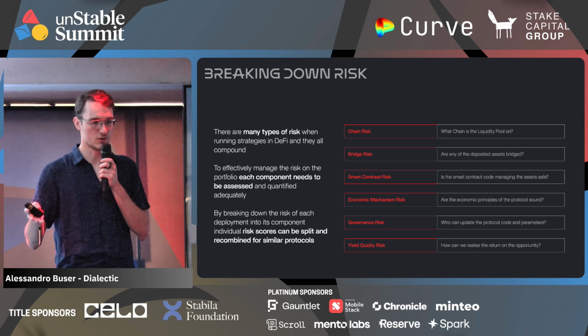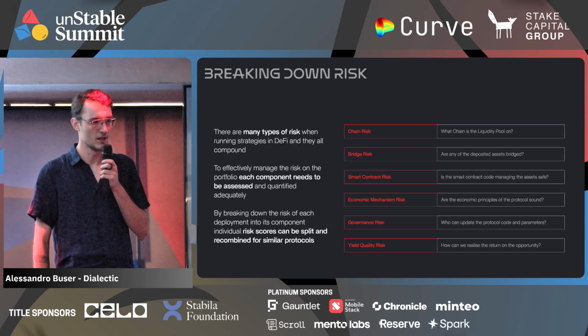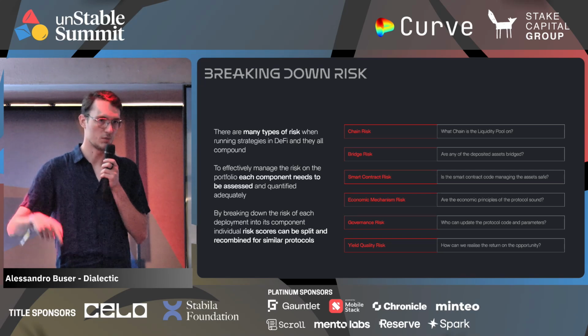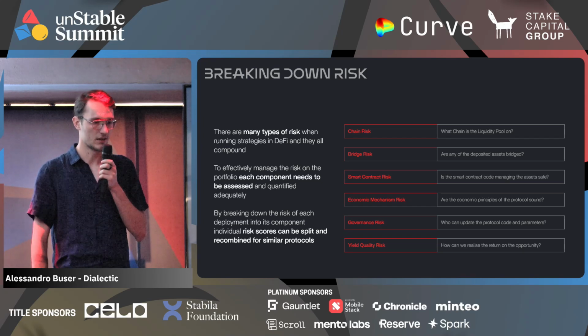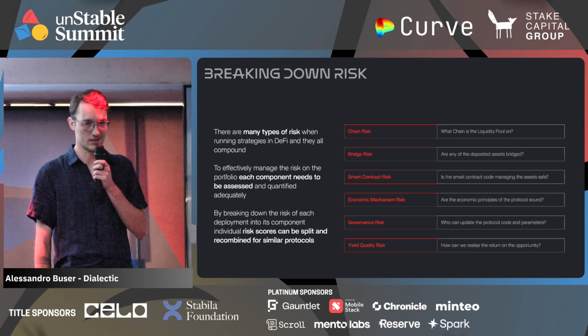So we look at chain risk, so all the risks associated with the underlying blockchain infrastructure and the chain that the liquidity pools are on. We look at bridge risk, so anything that's related to the bridging infrastructure that we may have exposure to if we are LPing into pools that have bridged assets, then we have exposure to the underlying bridge. And then what the focus will be for this talk is smart contract risk, economic risk, governance, and yield risk.